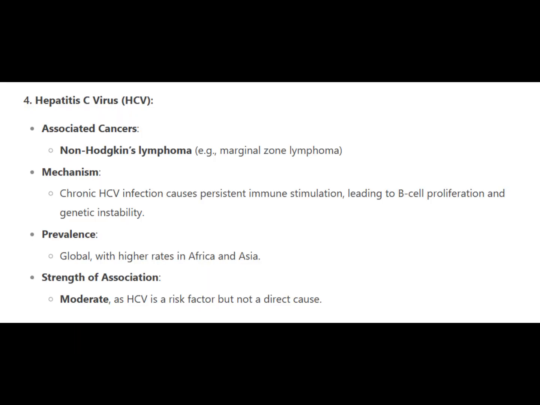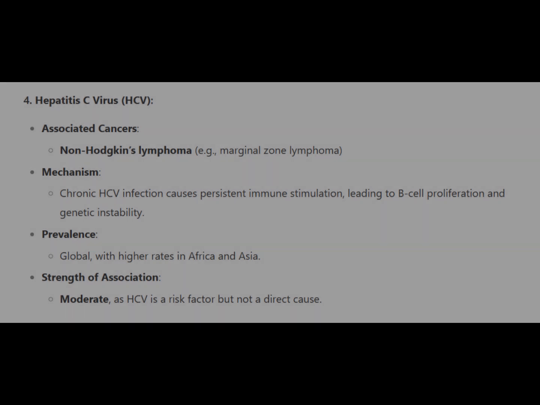4. Hepatitis C virus, HCV. Associated cancers: Non-Hodgkin's lymphoma, e.g., marginal zone lymphoma. Mechanism: chronic HCV infection causes persistent immune stimulation, leading to B-cell proliferation and genetic instability. Prevalence: global, with higher rates in Africa and Asia. Strength of association: moderate, as HCV is a risk factor but not a direct cause.